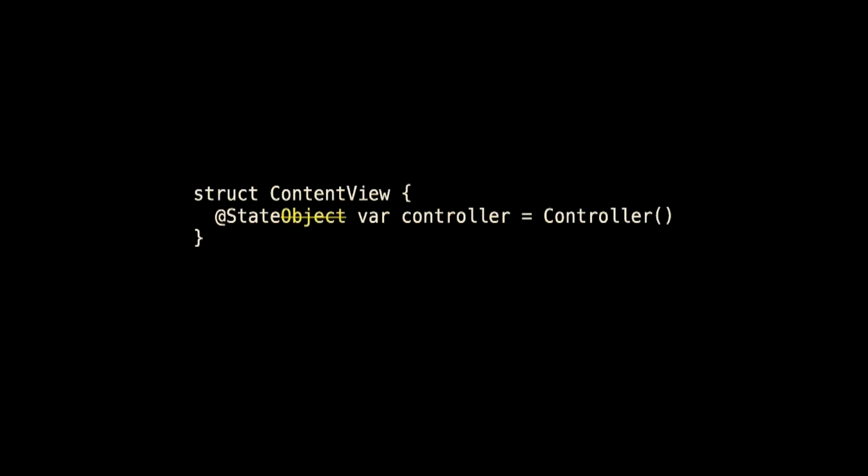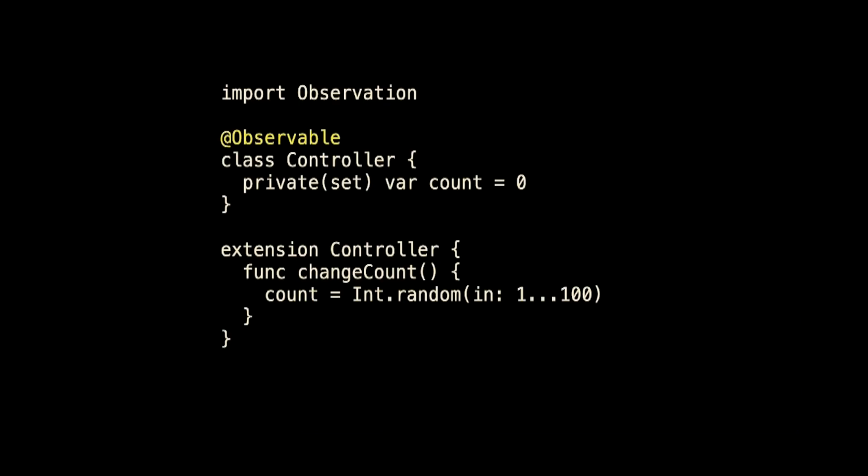So now let's go fix the view. And all you have to do is get rid of that Object from StateObject. And now this runs perfectly. We've gotten rid of Combine. It runs perfectly. That's all there is to it. We run the app. We tap the button. Life is good. I'm so proud of you.